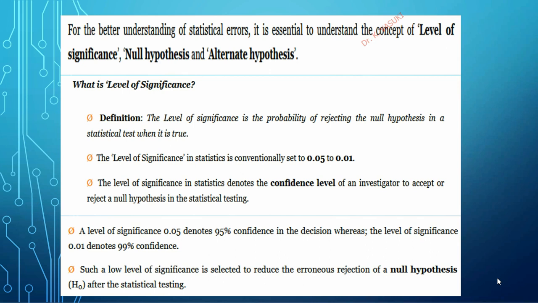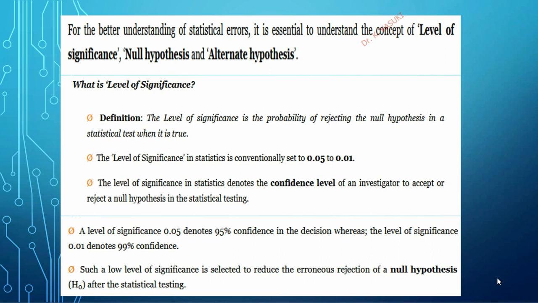The definition of level of significance is the probability of rejecting the null hypothesis in a statistical test when it's true. So probability means the chance of rejecting the null hypothesis in a statistical test when it is true.